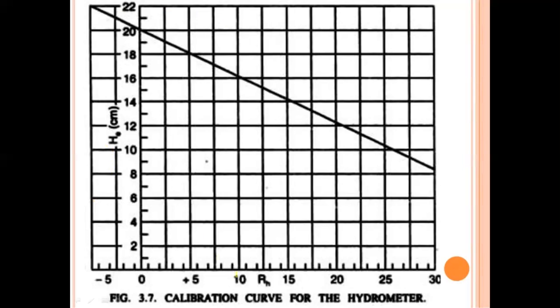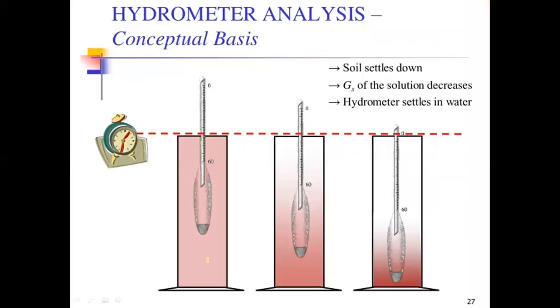So it is the H and it is the RH readings. So it is distilled water.